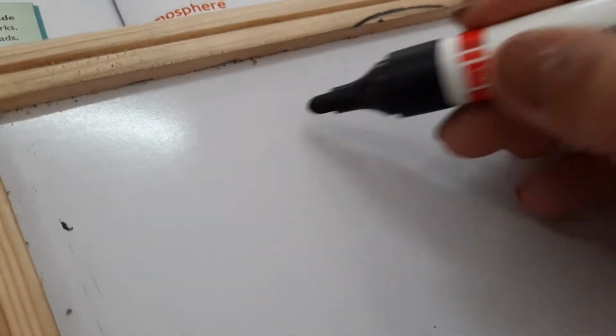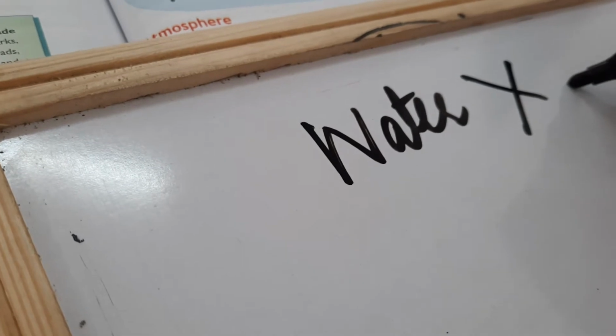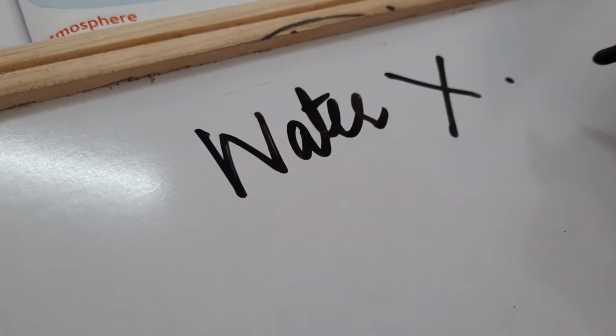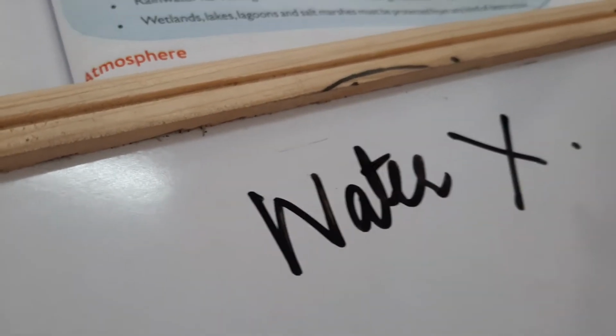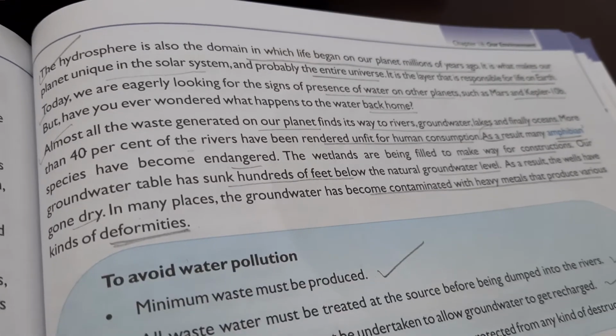Say, if there is no water on earth, you cannot think of life. The only thing which makes our planet earth different is we have water on this particular planet. Hydrosphere is also the domain in which life began on our planet million years ago.